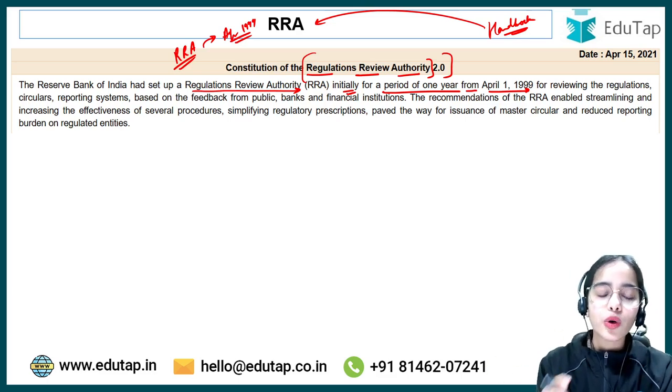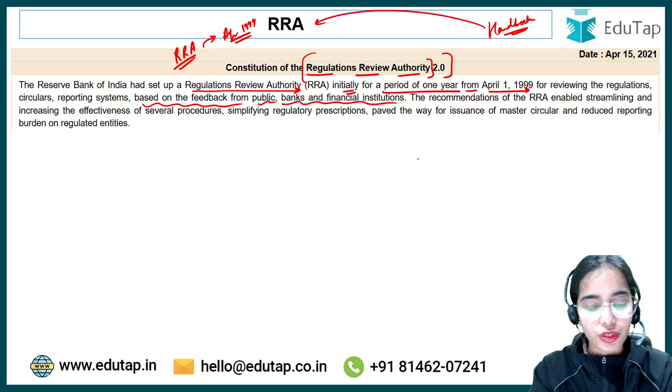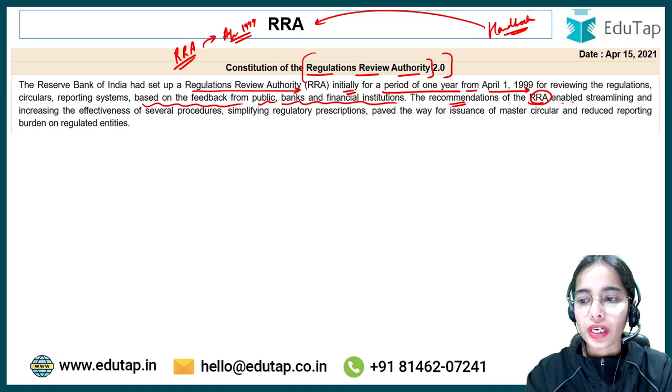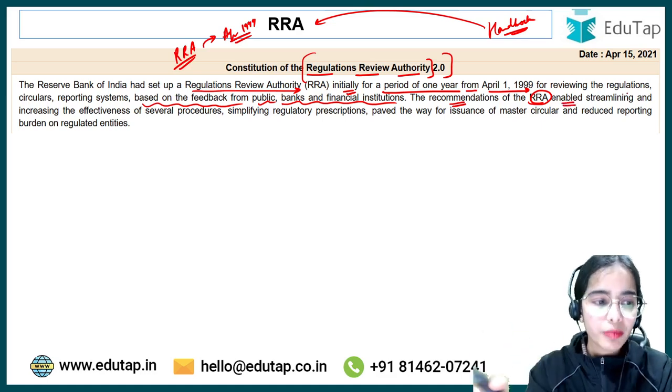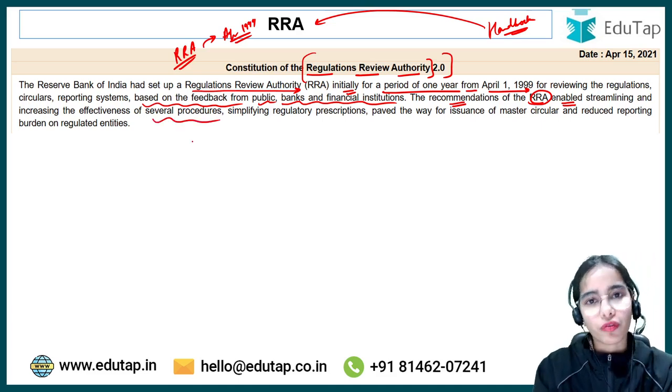And the RRA also had to review the circulars and reporting system of the Reserve Bank of India, okay, based on the feedback from the public, banks and financial institutions. So the recommendations of the Regulations Review Authority enabled the RBI to streamline and increase the effectiveness of several procedures and regulations of the RBI. Okay?